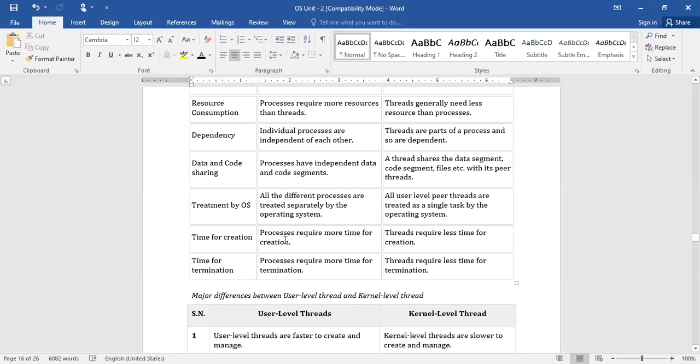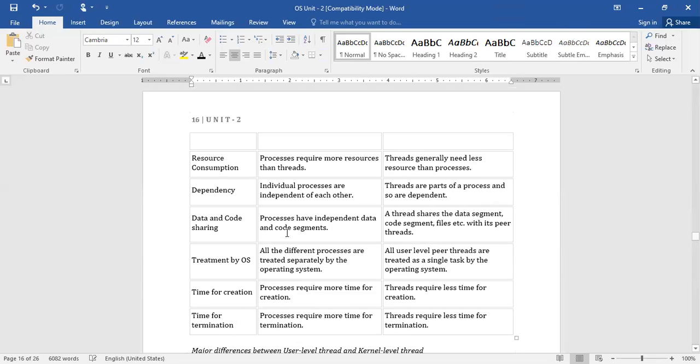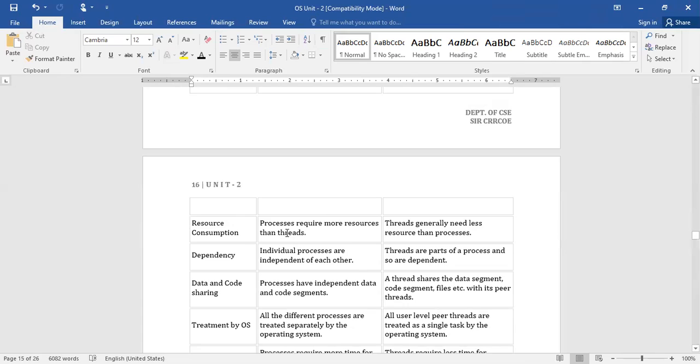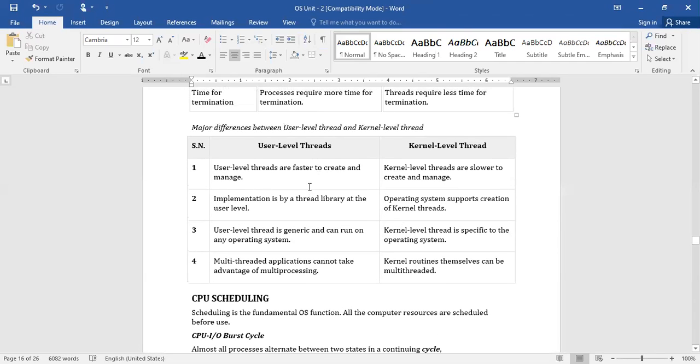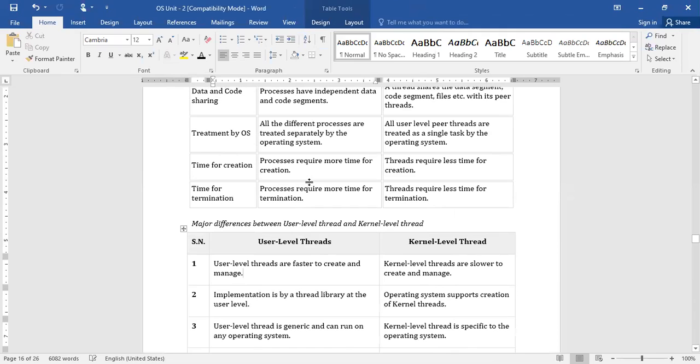Process creation takes a lot of time, whereas a thread takes less time for creation. Similarly for termination also. So this is the difference between a process and a thread. All of you remember that a process is a program, whereas a thread is just like a user-defined function which is present in your main program itself. So that is the difference between process and thread.